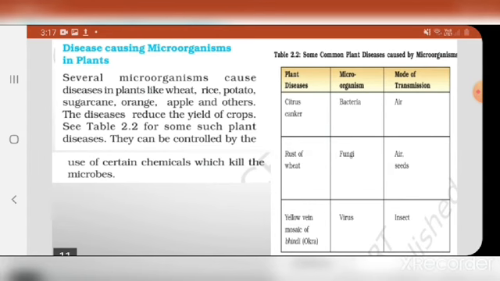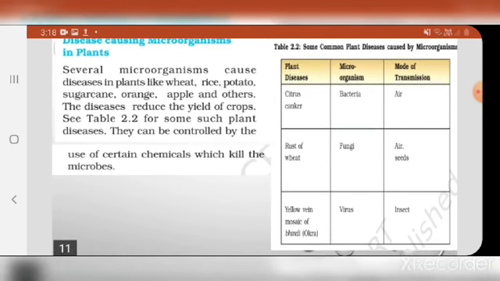Let's see table 2.2. Some common plant diseases which are caused by microorganisms. The disease name is citrus canker. As the name suggests, it is caused in citrus, or lemon. Okay, lemon plant. So citrus canker is caused by a microorganism, bacteria, and the mode of transmission is air.